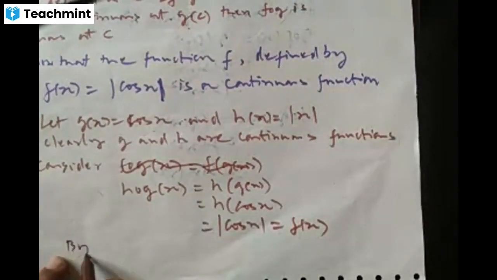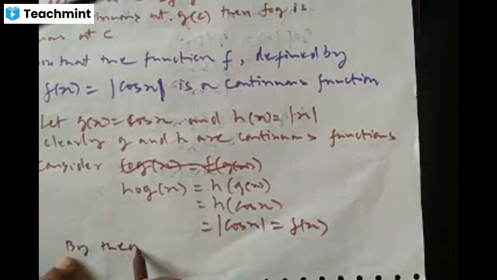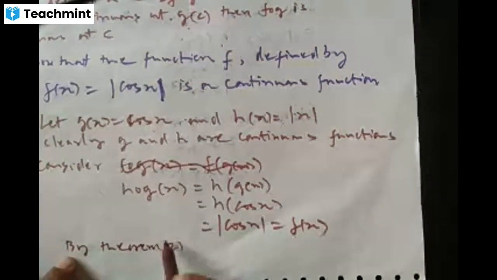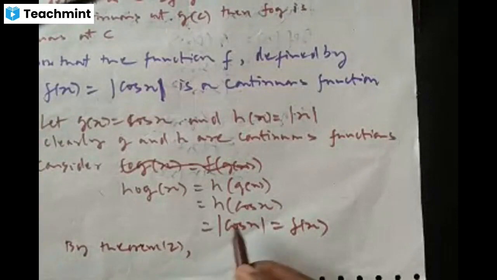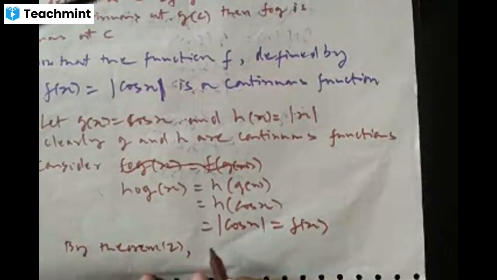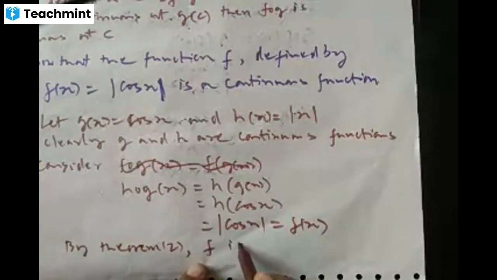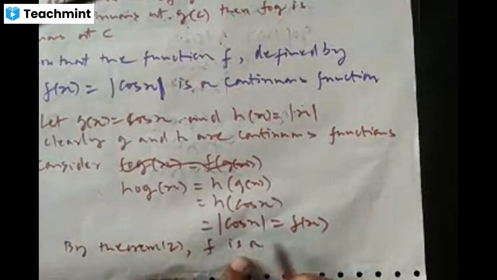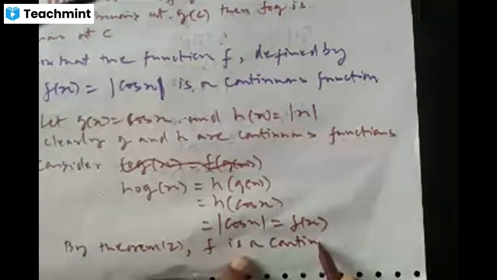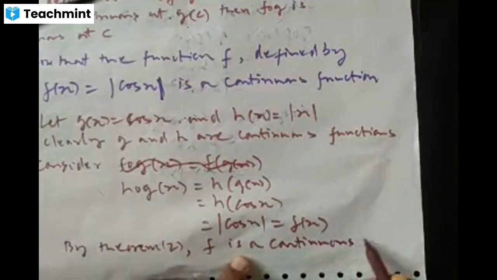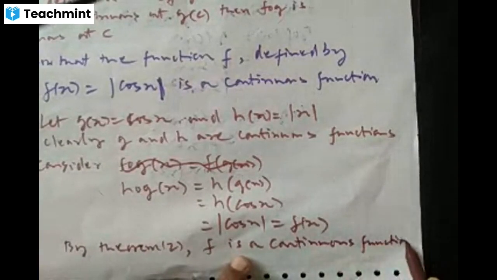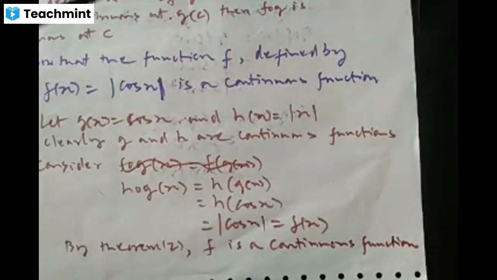Therefore by theorem number 2, we can conclude that the given function f is a continuous function. Understood?